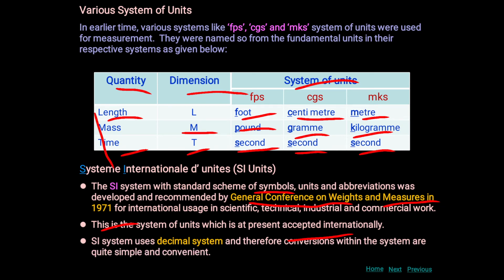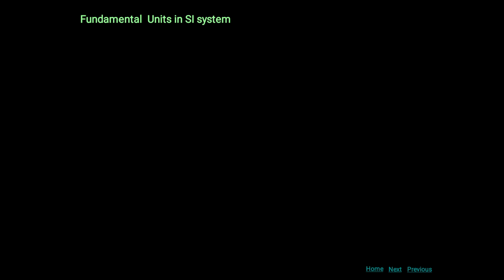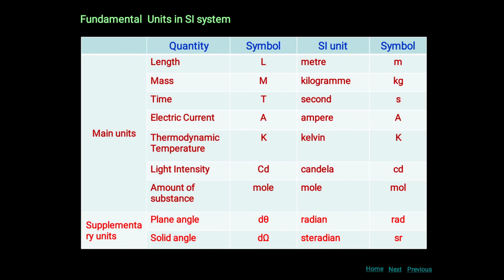The SI system uses the decimal system, and therefore conversions within the system are quite simple and convenient. Now, the fundamental units in the SI system. These are the fundamental units: the main units and supplementary units. They are given. The quantities are length, mass, time, electric current, thermodynamic temperature, light intensity, amount of substance, and their symbols.